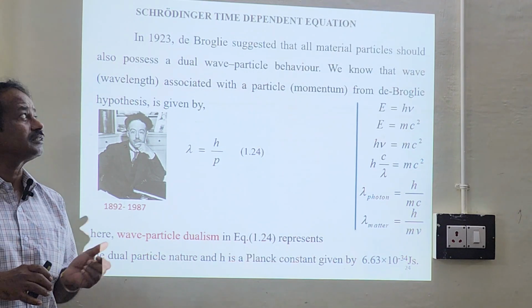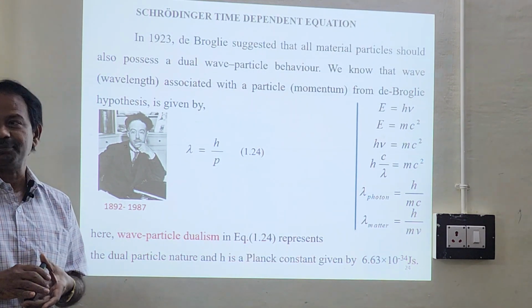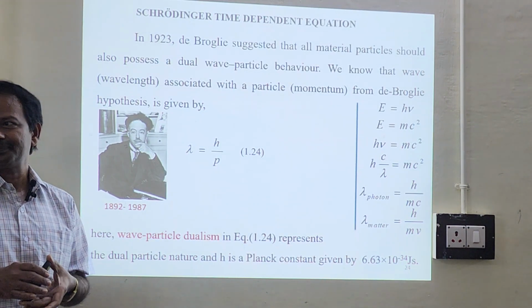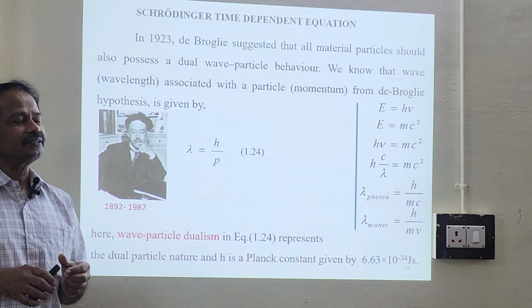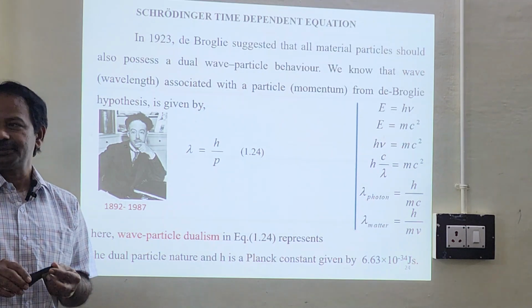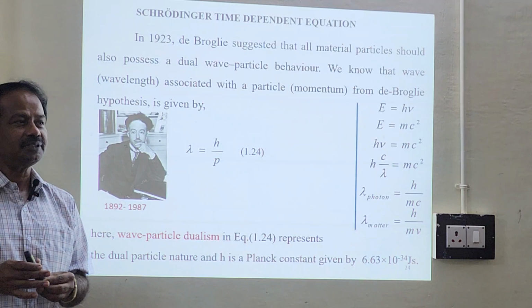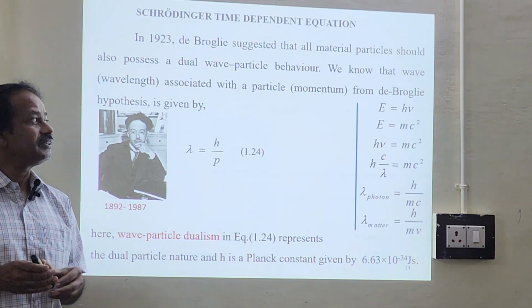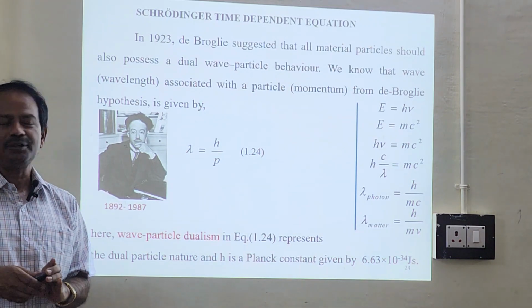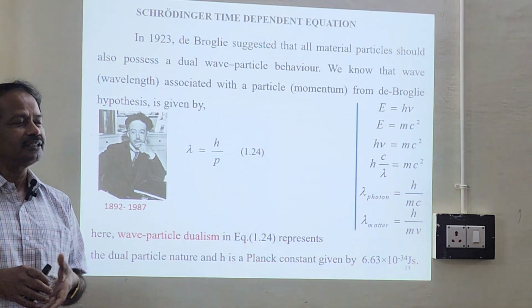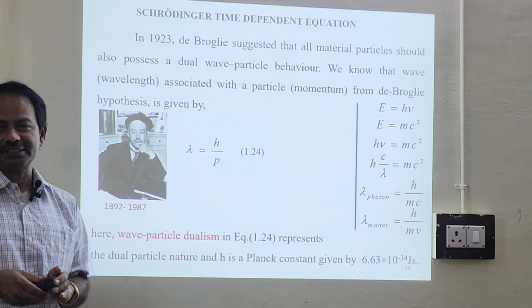The solution of Schrödinger time dependent equations will be the wave function. So the main concept of Schrödinger equation depends on the concept of conservation of energy and de Broglie concept, the de Broglie hypothesis. So these two things are very important to derive Schrödinger wave equation.